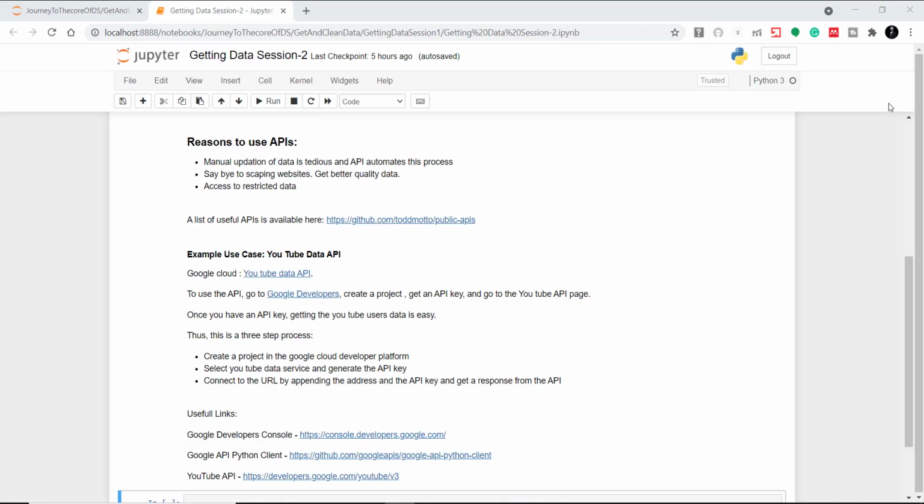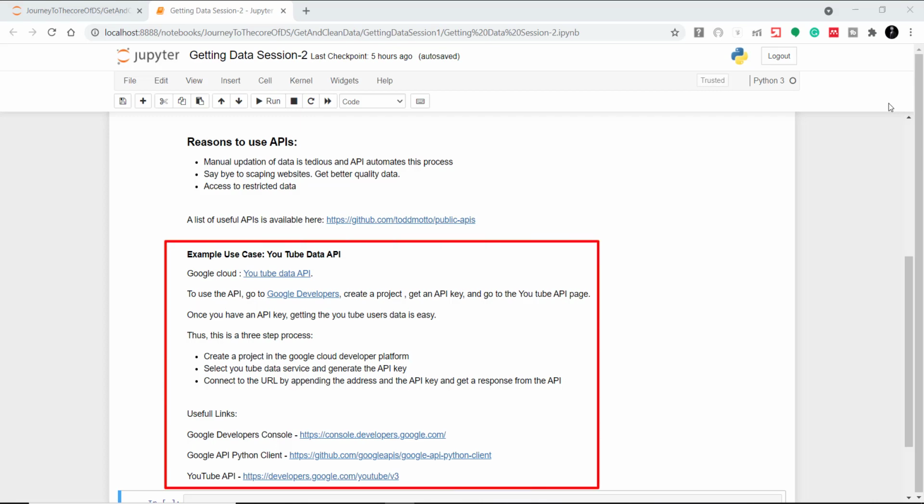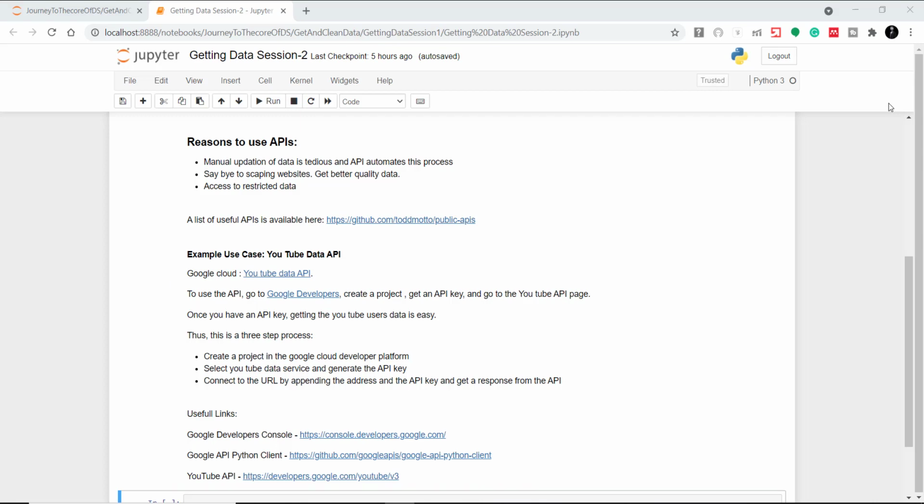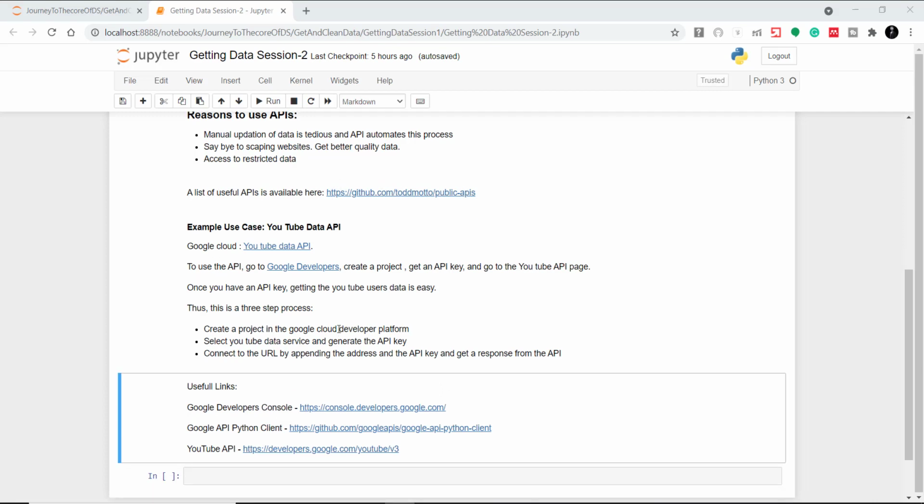The example we are choosing for demonstrating external API access is the YouTube Data API. Google Cloud provides many APIs, one of which is the YouTube Data API. We can use it to access public information such as channel details, statistics and many more. There are various instructions given here which state how to use this API. We'll go through them one by one. I have given all the links here, and I will give these links in the description also.